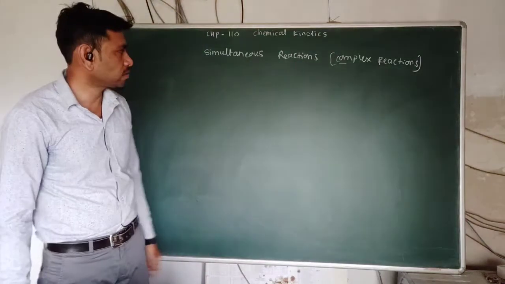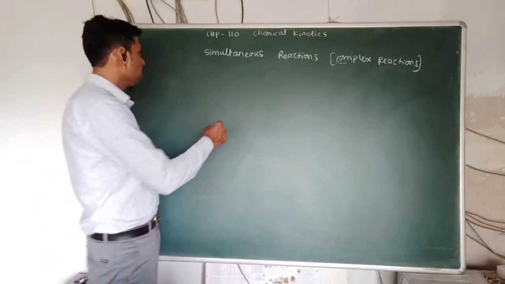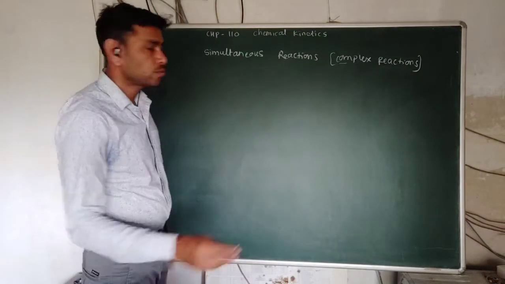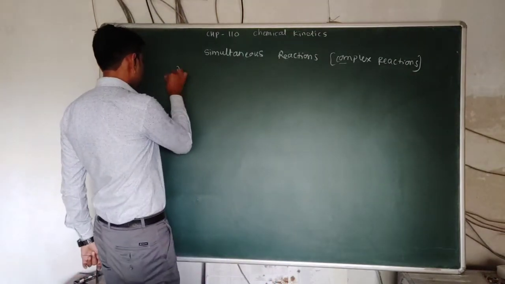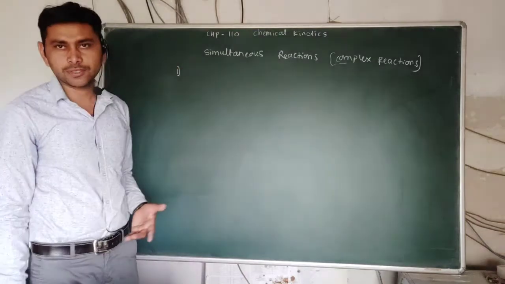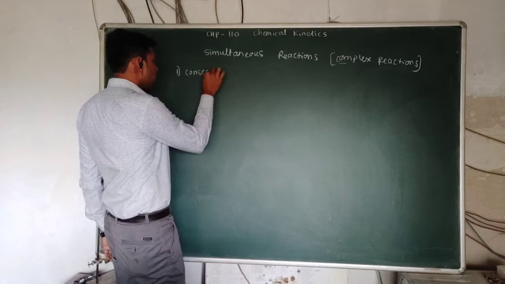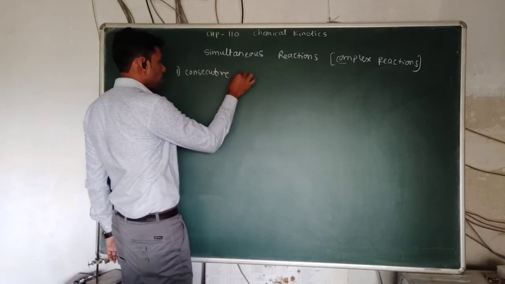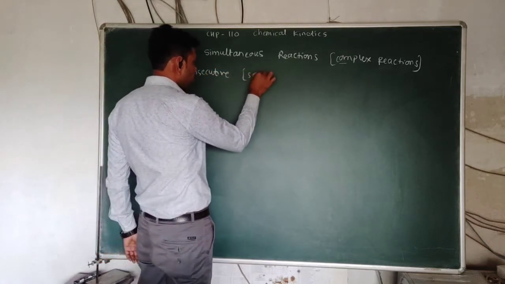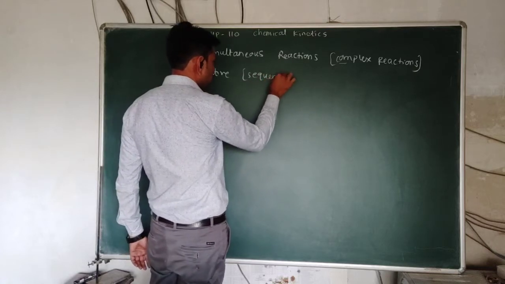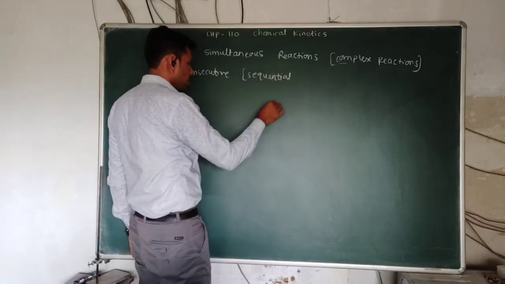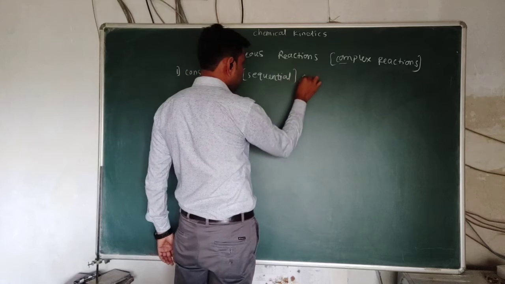Generally, complex reactions are of three types. First is the consecutive reaction, also called a sequential reaction.